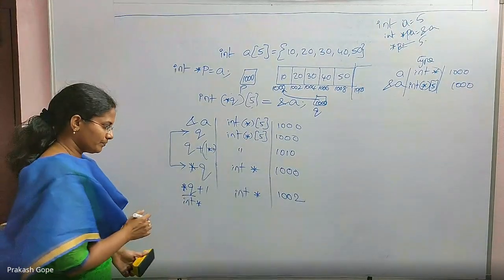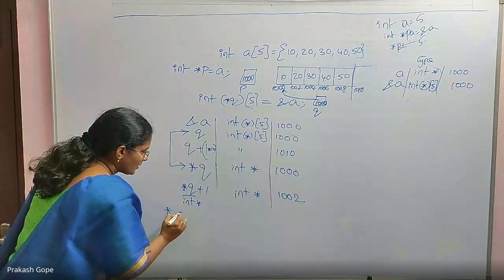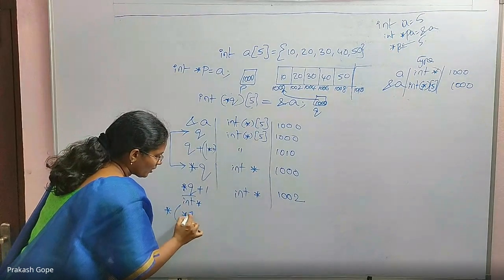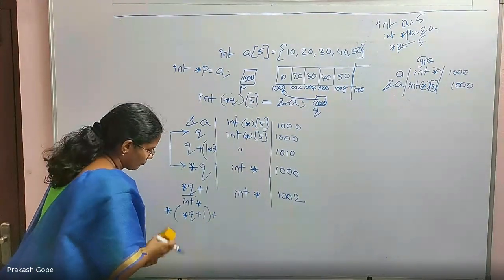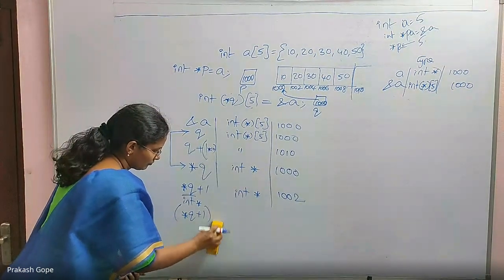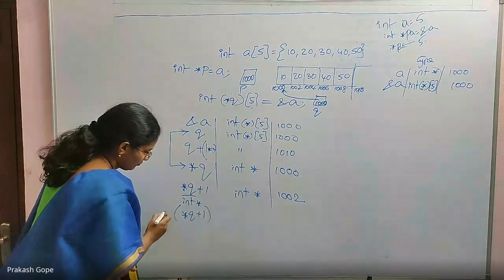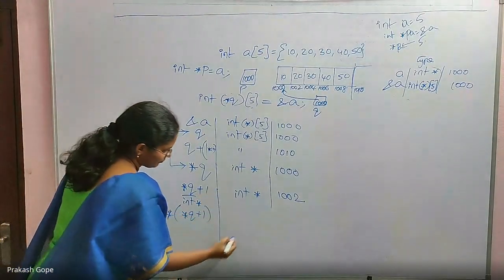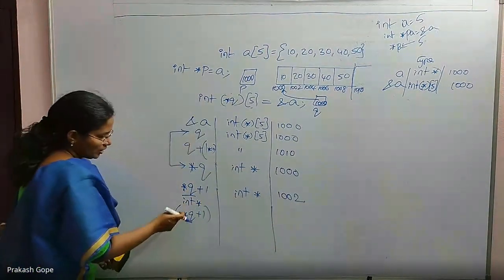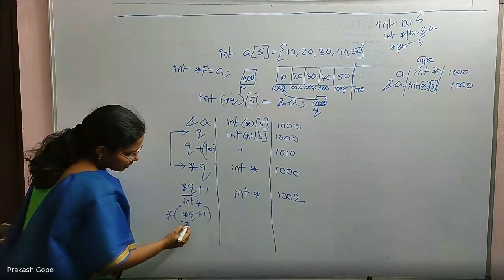Is that okay? If I say star Q plus 1, we have solved that already.